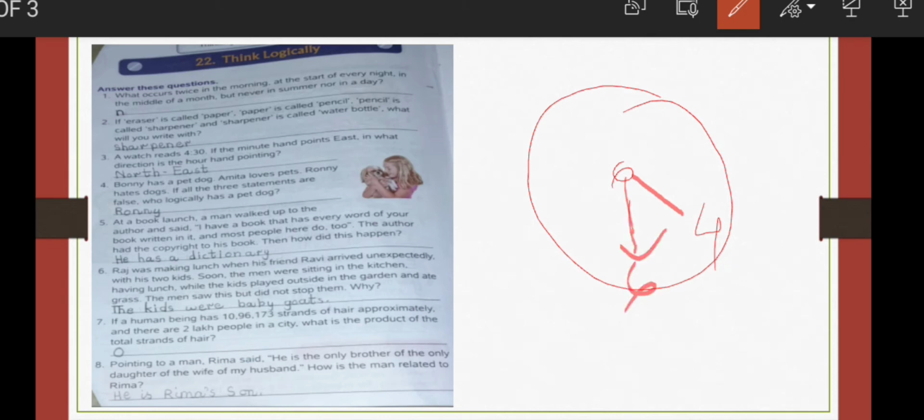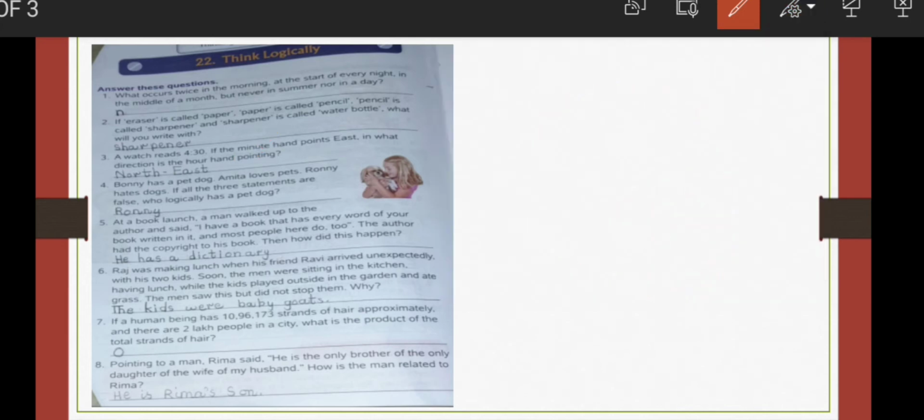So they are saying that if the minute hand points east, so this is pointing towards east. In what direction is the hour hand pointing? So where will the hour hand point? So the hour hand will point towards the northeast. So this hour hand will be pointing towards the northeast. So the answer will be northeast.